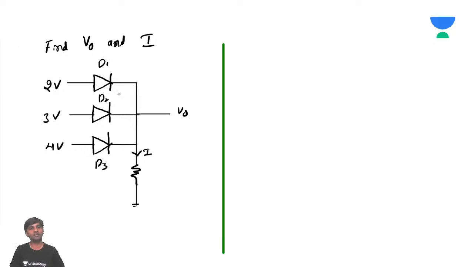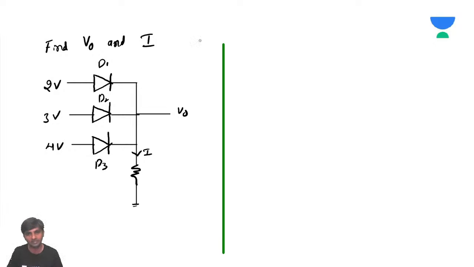So here what happens, sir? You have three diodes in parallel. When three diodes are in parallel, there is a possibility that either D1 is on and D2, D3 are off, or D2 is on and D1, D3 are off, or all diodes are on, or all diodes are off. Each diode can be on or off, so you can have 8 combinations in total. But is it possible to have all the combinations?